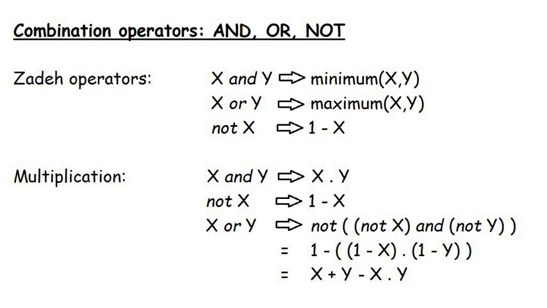The other commonly used version is based on multiplication, in a similar way to probability. X and y becomes the product of the degree of memberships in the two sets.